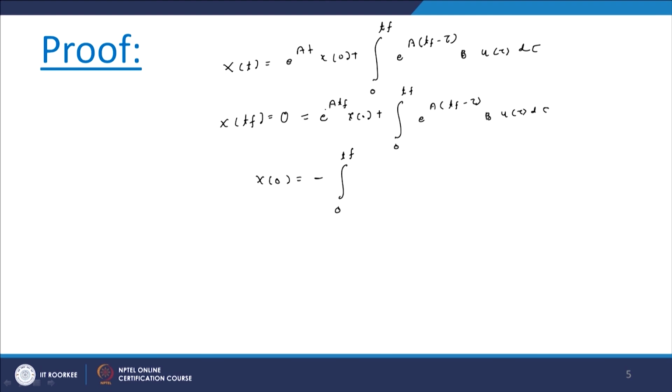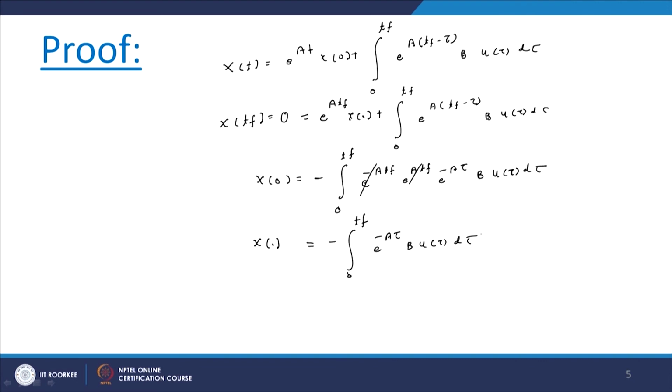When we take one side we can write it as e raised to minus A Tf, and this e raised to A Tf is multiplied by e raised to A (Tf minus tau) B u of tau d tau. So now this cancels, and we can write x naught equals minus integral from 0 to Tf of e raised to minus A tau B u of tau d tau.